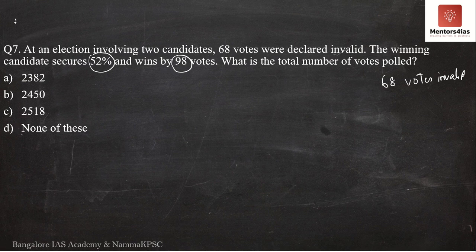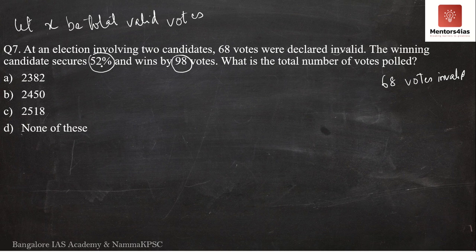So again, let x be the total number of valid votes, not total votes. I am saying let x be the total number of valid votes.